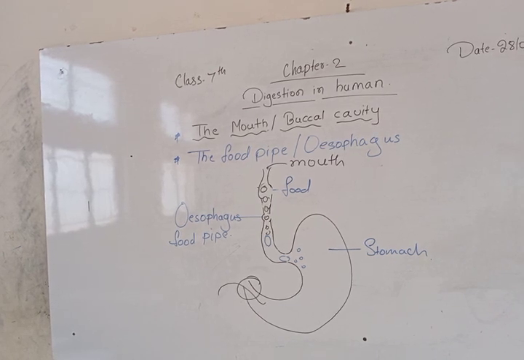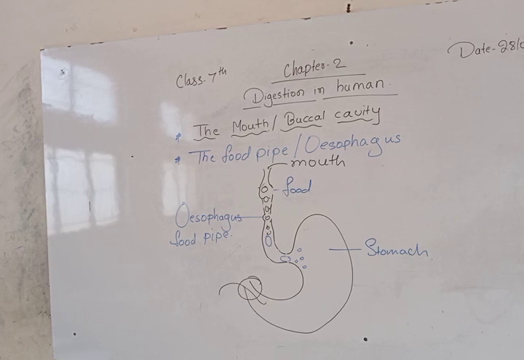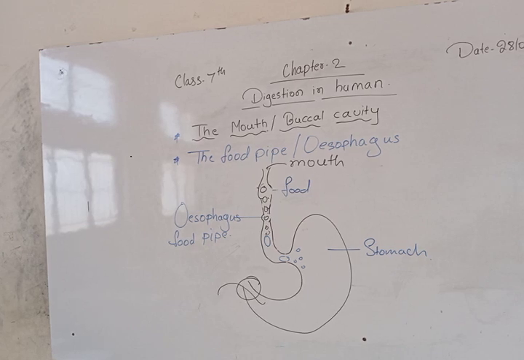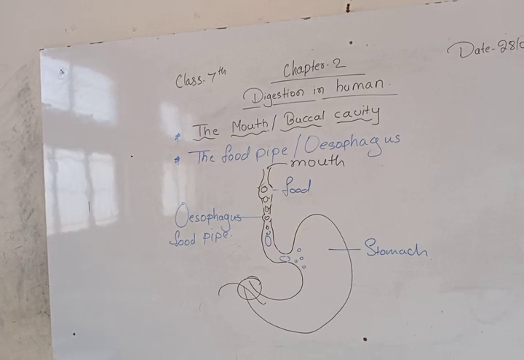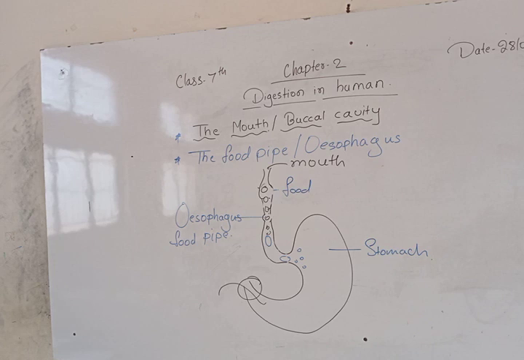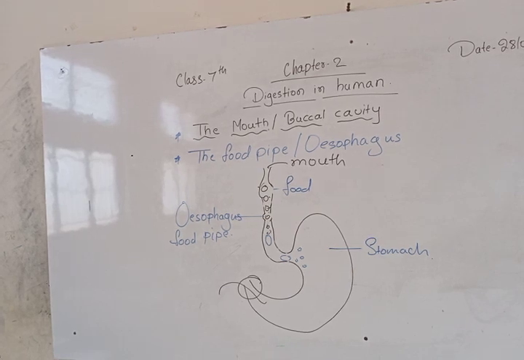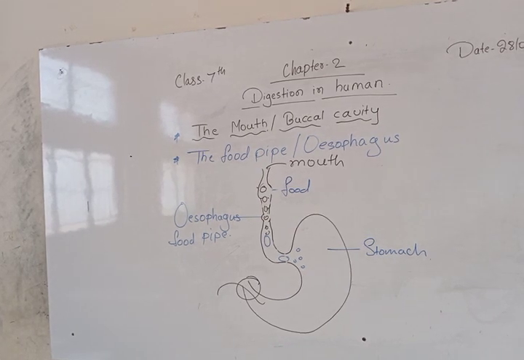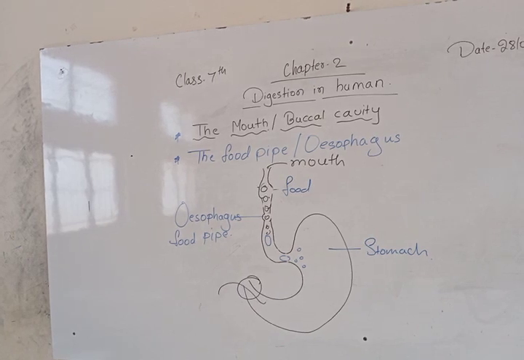Premolars. See here. The premolars are the teeth which are behind the canines. They are nearly 8 in number. You can see this one. Have you seen the video? Yes, ma'am. So they are 8 in number and they are behind the canines. Their function is that they are a little bit broader and flat, to crush the food.